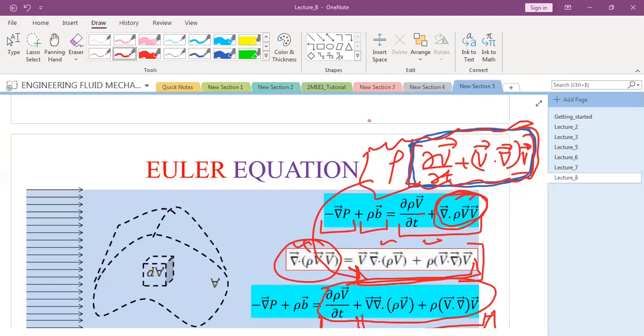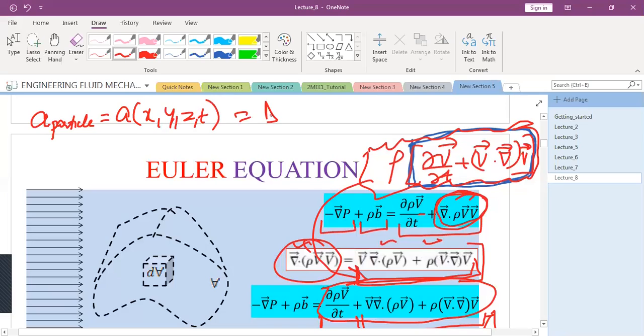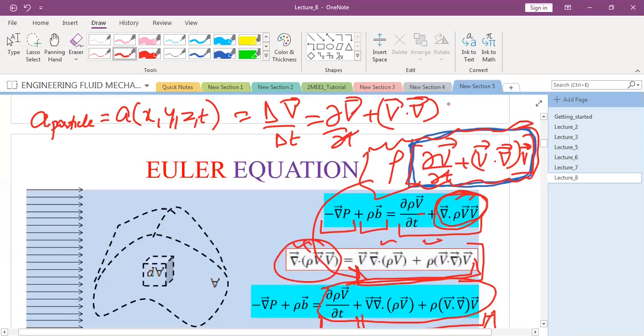Sir, conservation of linear momentum, these two terms, because sir we use del v vector upon del t plus v vector dot del v. Acceleration of particle. Substantial derivative, sir. Convective plus local. So this was actually the substantial derivative term. This was equal to ∂v/∂t plus v dot del v.